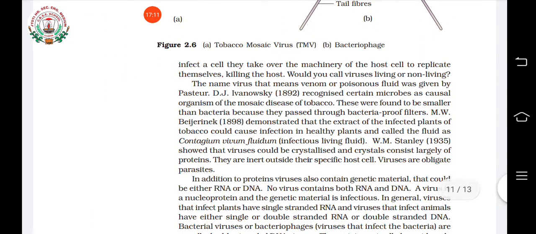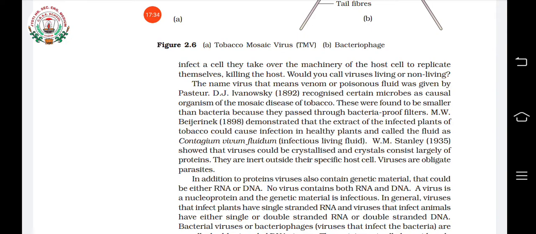The name virus was first given by Pasteur, and D.J. Ivanovsky found them in tobacco plants, causing a disease known as mosaic disease of tobacco.